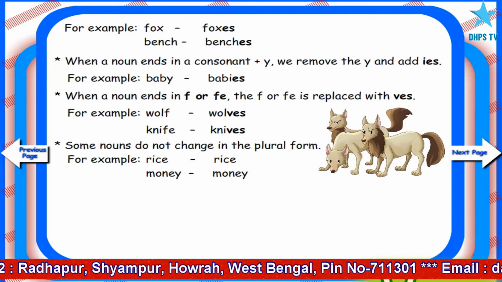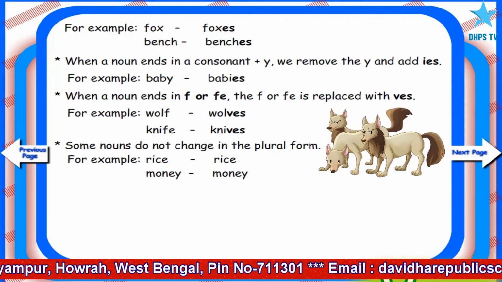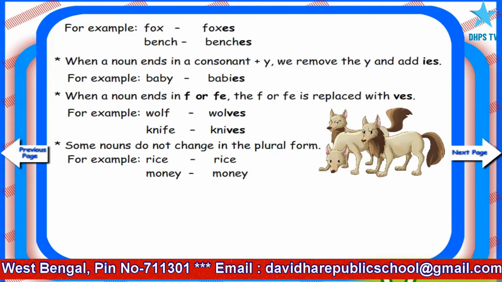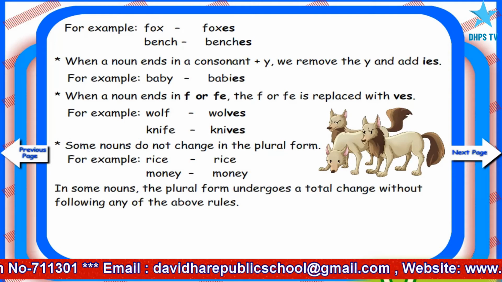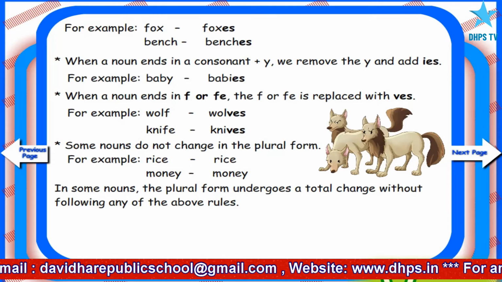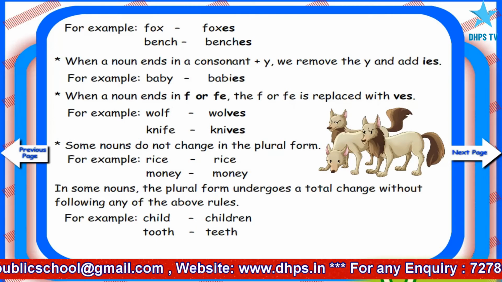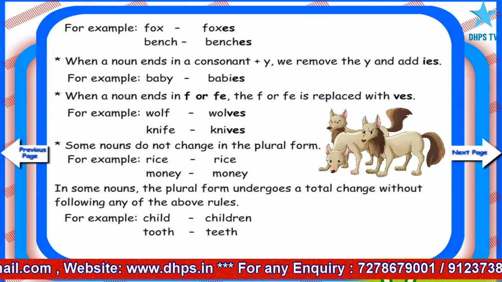Some nouns do not change in the plural form. For example, rice, rice, money, money. In some nouns, the plural form undergoes a total change without following any of the above rules. For example, child, children, tooth, teeth.